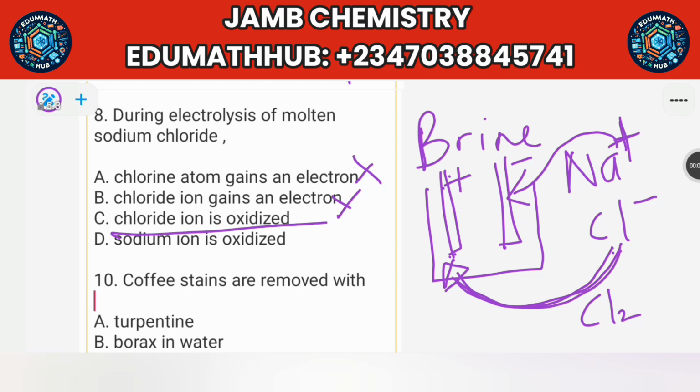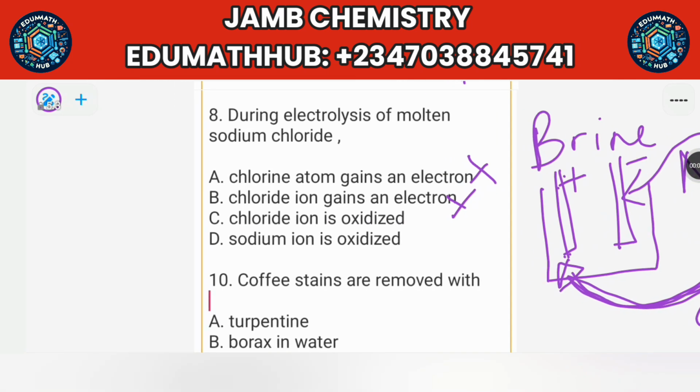Chloride ion is oxidized. Yes, that's true, because oxidation means giving out of electrons. So chloride ion is oxidized. It's giving out its electrons to become chlorine gas. Sodium ion is oxidized. That's wrong. Sodium ion is reduced, because it goes to the cathode. It will be reduced at the cathode. So the answer is chloride ion is oxidized. So that's the answer, option C. Okay, I hope you understand.